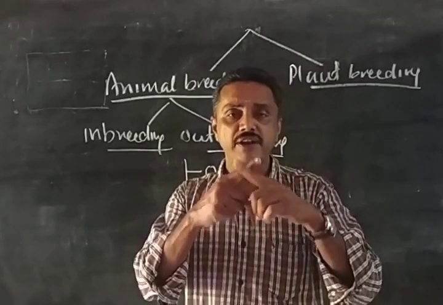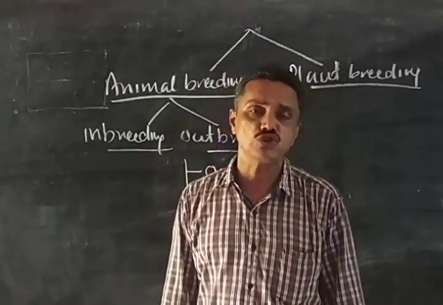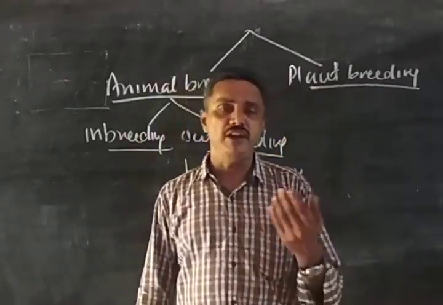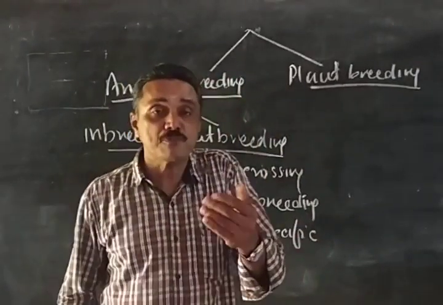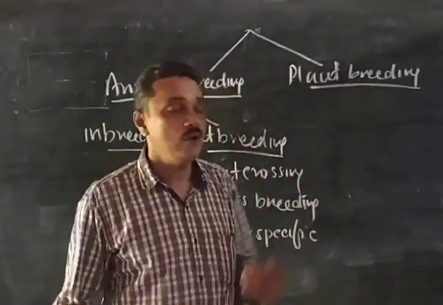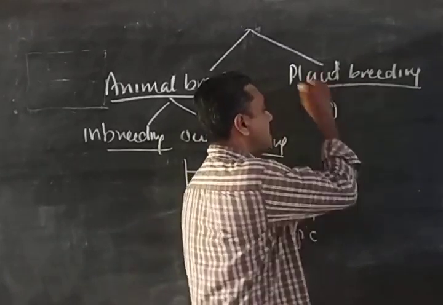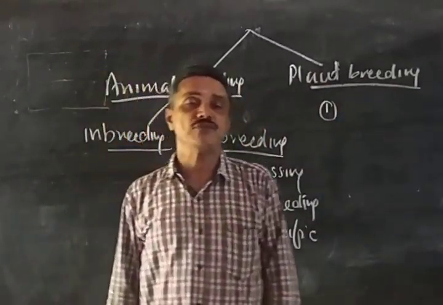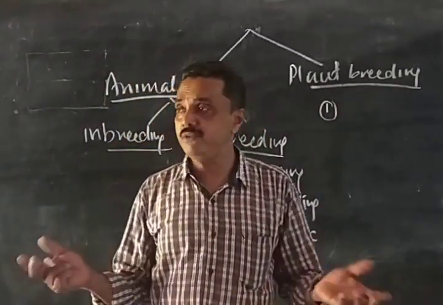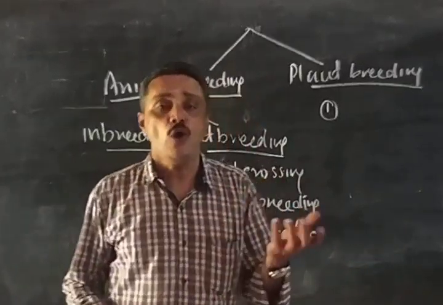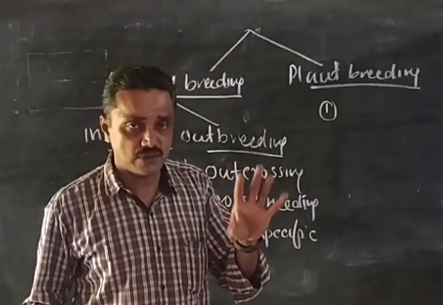So we combine the characters by the process of crossing or cross hybridization, and we discussed what are the methods of producing new varieties in India. First of all, we discussed 5 points. First of all, collection of variability from different parts of the world. We are collecting different varieties of the plant.